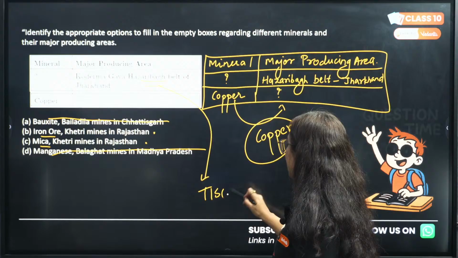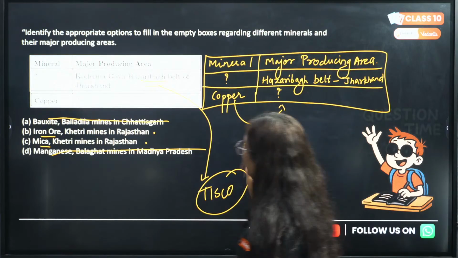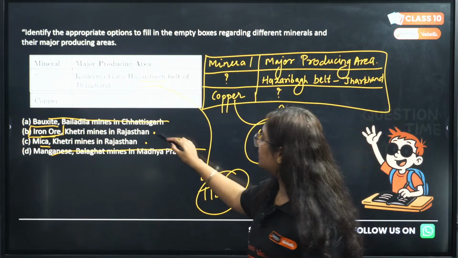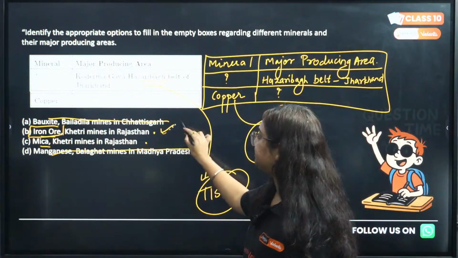Tata Iron and Steel कैसे बना? Because Jharkhand में हमारे पास क्या है? We have iron ore. Okay, so the correct answer to this question is B.